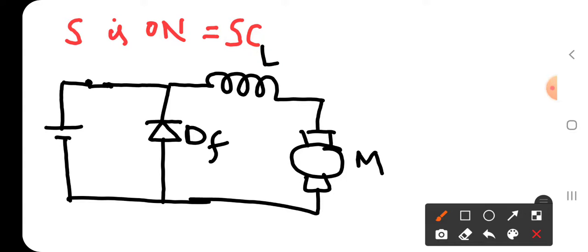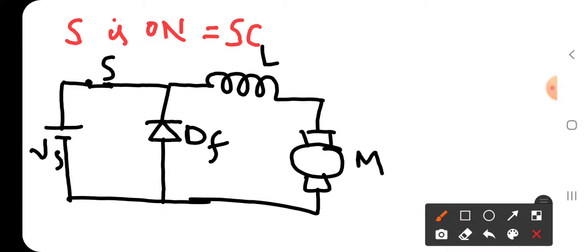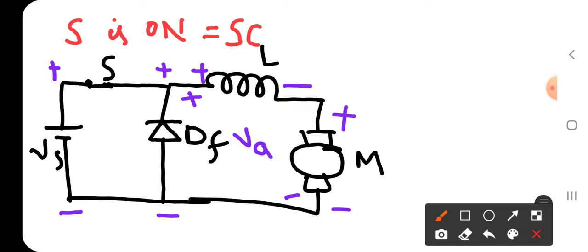Now when the source is connected in this fashion, what happens? The terminals are, this is positive, this will be negative. That means this is negative, this is positive. That means this is positive and this will be negative. And moreover for motor also it is positive, it is negative. So what about VA? For VA also it is negative, it is positive like this.